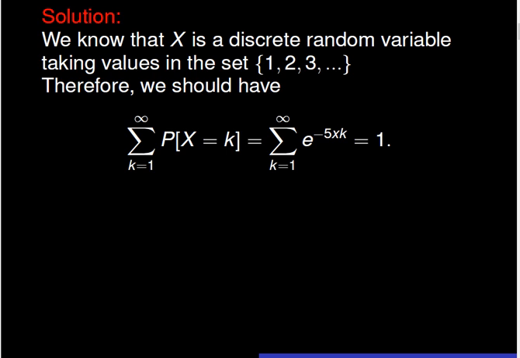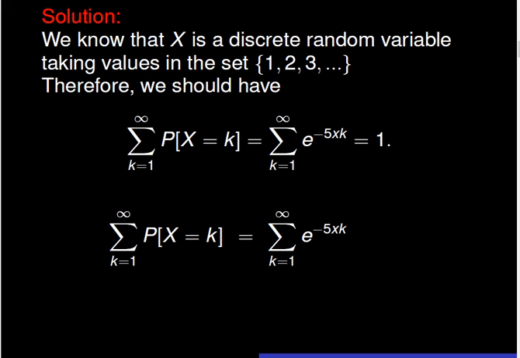We know that the sum of all probabilities should add up to 1. Therefore, the sum for k going from 1 to infinity of exponential of minus 5xk should be equal to 1. The summation of the probability of x equals k, for k going from 1 to infinity should be equal to the summation of exponential of minus 5xk for k going from 1 to infinity. It is clear that we factor exponential of minus 5x out and we see that the sum of probabilities is equal to exponential of minus 5x times the summation of exponential of minus 5xk minus 1, for k going from